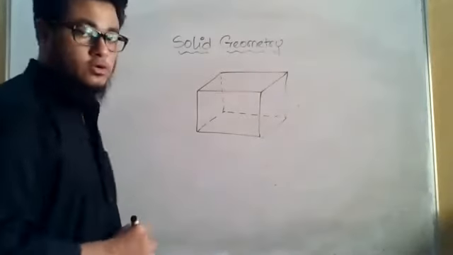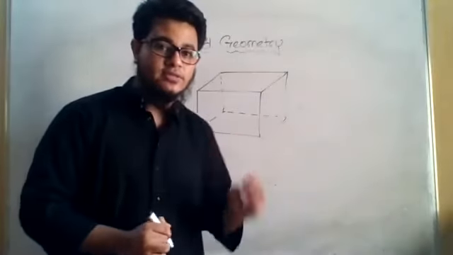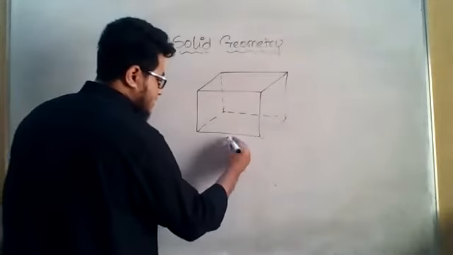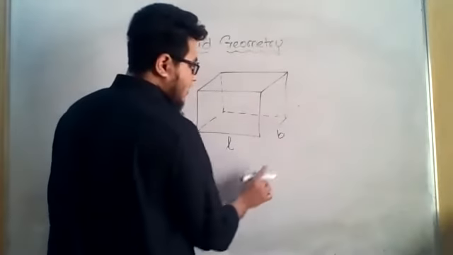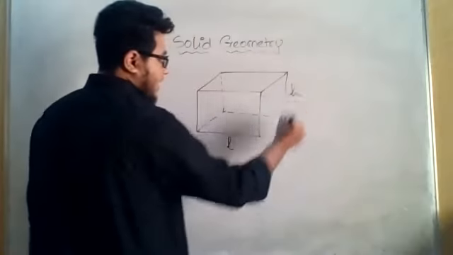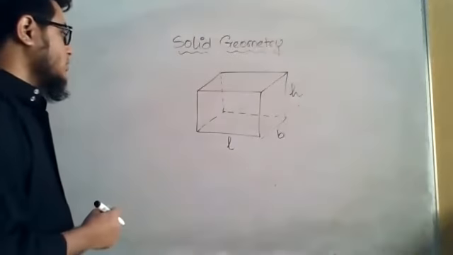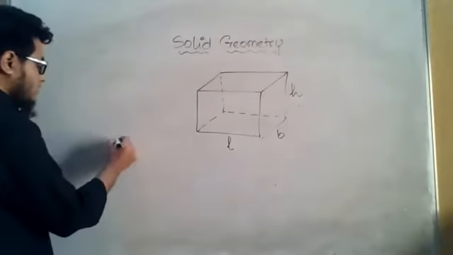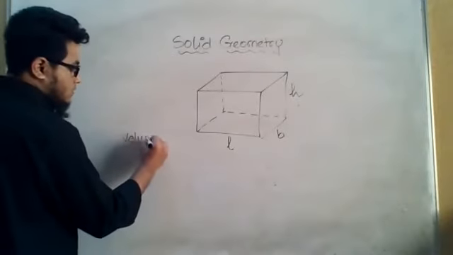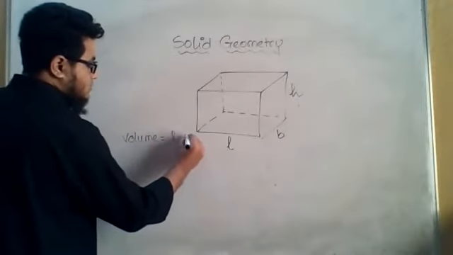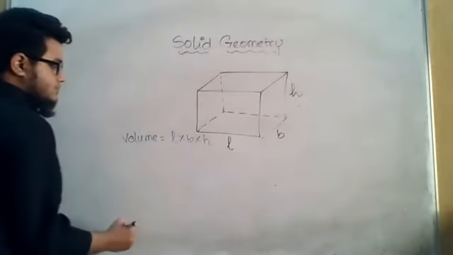this is a rectangular box that has 3 dimensions: length, breadth, and height. So if I represent length by L, breadth by B, and height by H, okay, so if I want to find out the volume, it will be length into breadth into height.